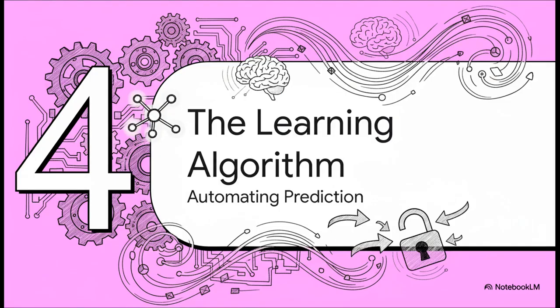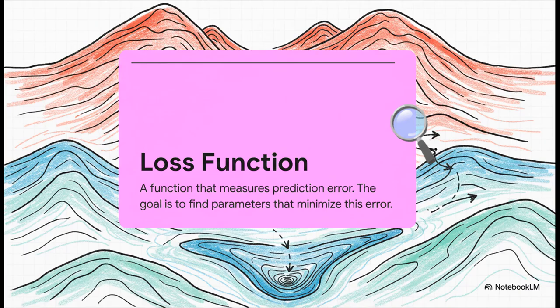But let's be real. How do we find these magic numbers in the real world, especially for really complex systems? Nobody's solving these equations by hand with a pencil and paper. Instead, we build algorithms that can learn them all on their own. To get an algorithm to learn, you first have to give it a map. You have to show it what good and bad look like.